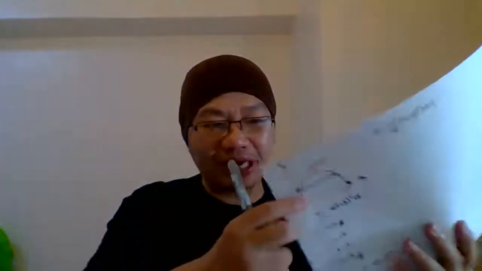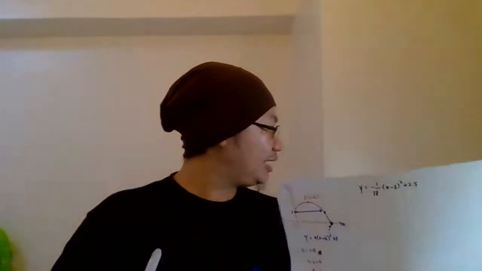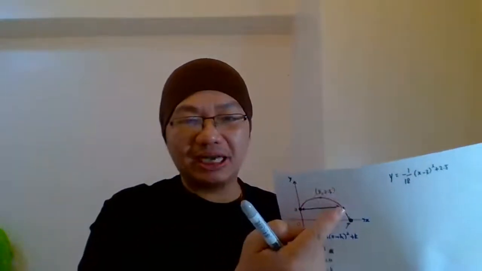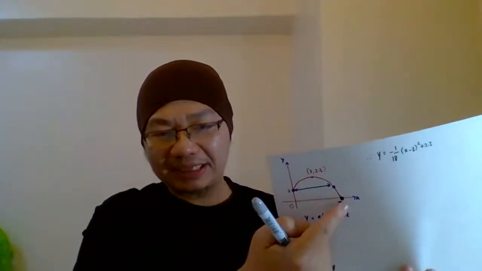Okay, I think that is the correct answer. Because previously I showed you the blue color, right? So when I reread the question, they are talking about maximum. So I assume this is the minimum, and this one would be the maximum. Let's calculate the answer. Since it touched the ground floor, that means your y equals 0 here, negative 18 x minus 3 squared plus 2.5.